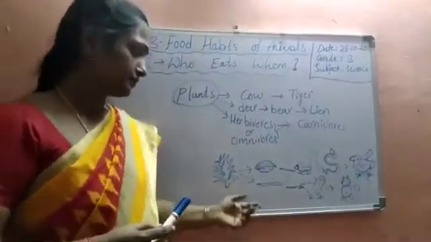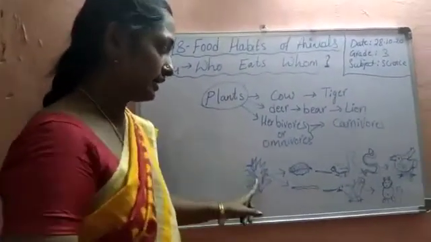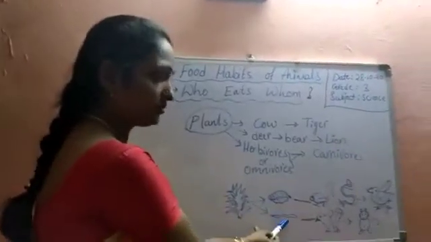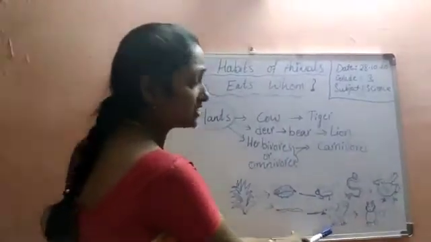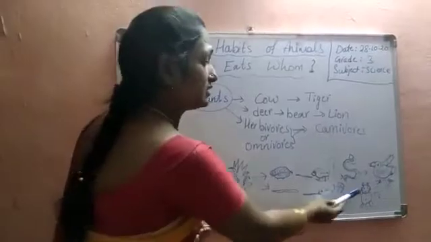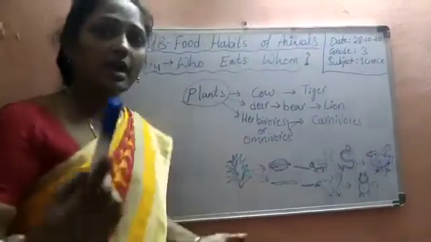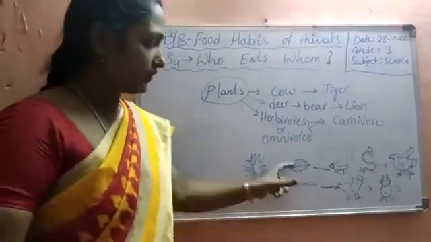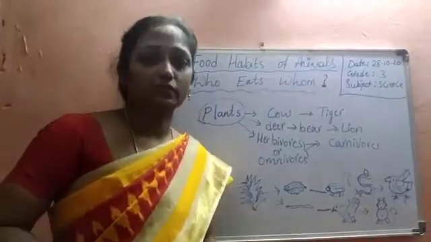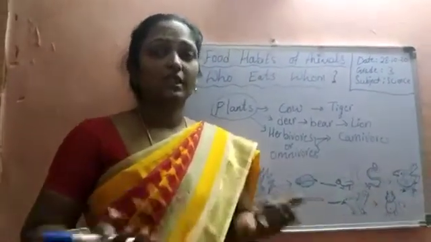You can also see here again these plants are eaten by worms, and these worms are eaten by birds, and birds are eaten by some other large animals. So in this way we can make many different food chains depending on the food they eat.